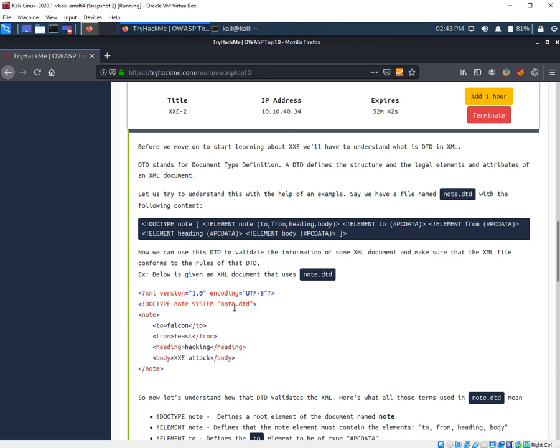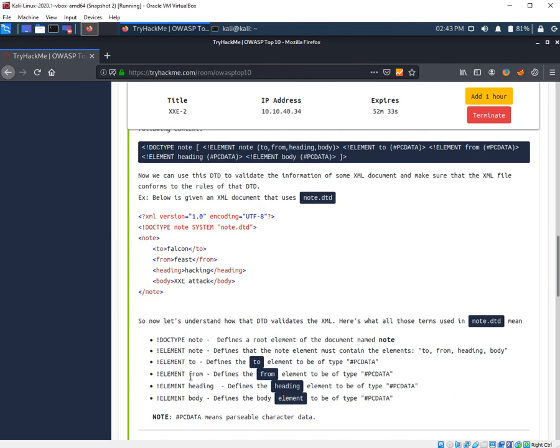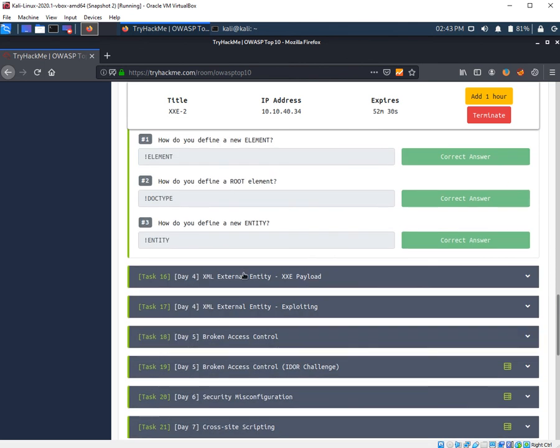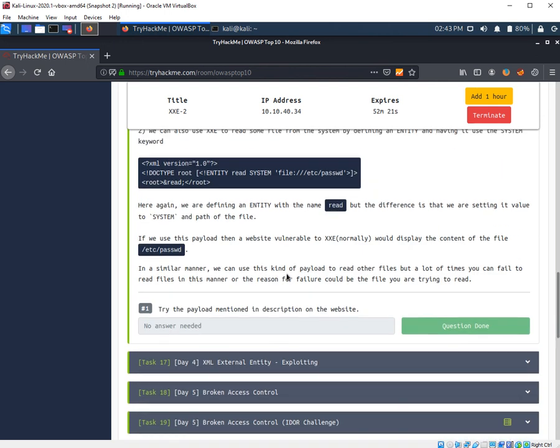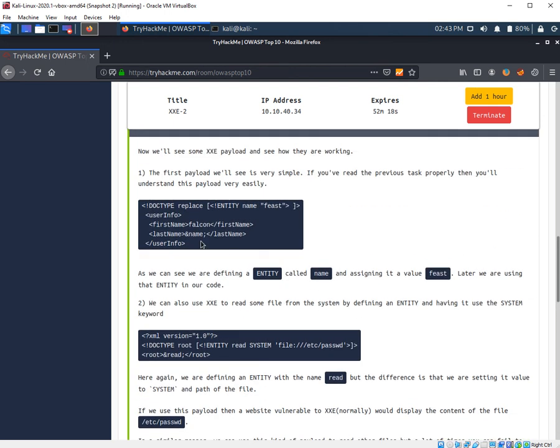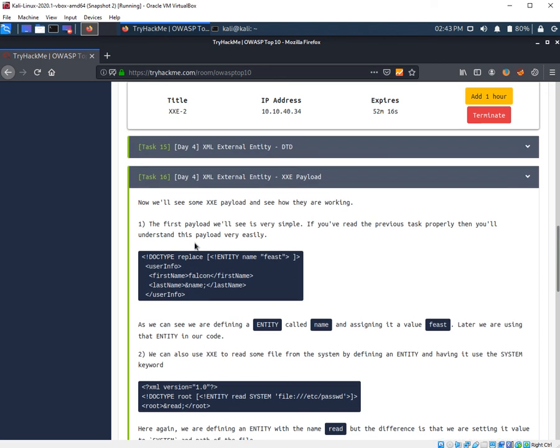If you want to know how to write code in XML, you can google it, because this is not the scope of this video. So let's move to XXE payloads, and how we can run the payloads. If there is any place in the web page where you can run your own XML code, then the web page is vulnerable to XXE. So let's move to the payloads here.